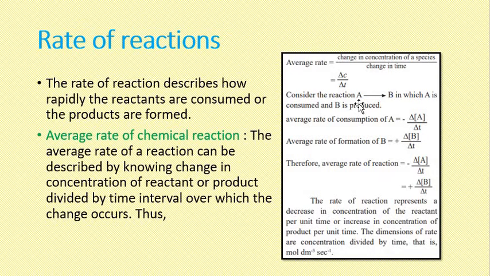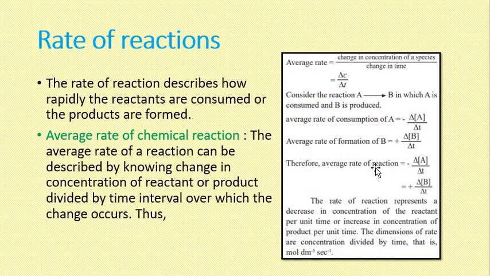Let's consider one simple reaction where A is converting into B. Here A is the reactant and B is the product. If I want to know the rate of consumption of A, it would be minus delta concentration of A upon delta T. Similarly, the rate of formation of B is equal to delta concentration of B upon delta T. Because the concentration of A keeps on decreasing, I am putting a minus sign with the reactant, and I am putting a plus sign with the formation of B. Why? Because the concentration of B keeps on increasing.